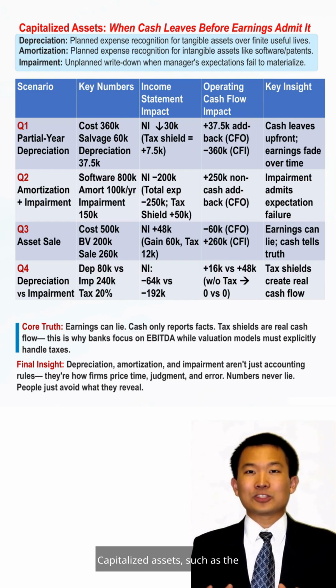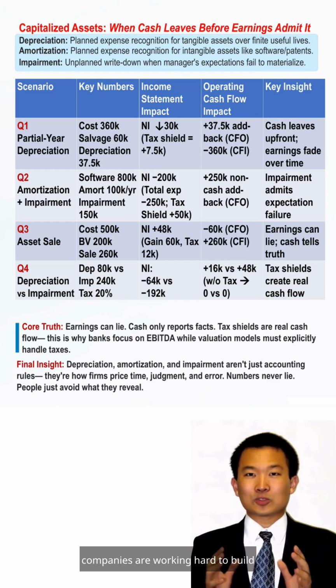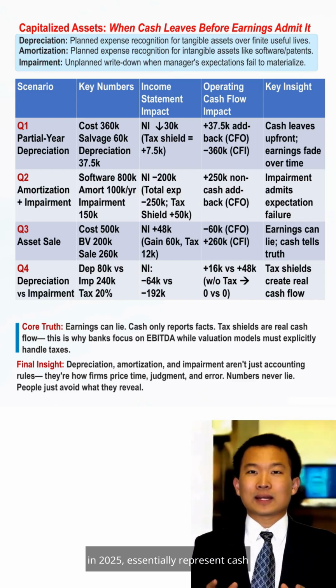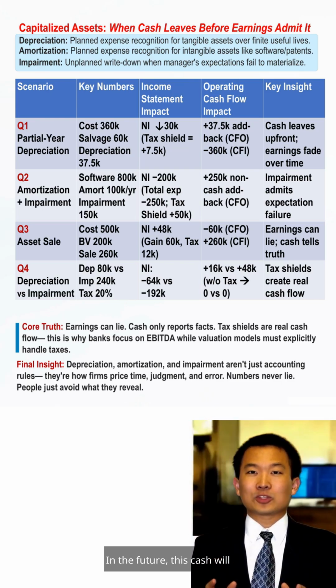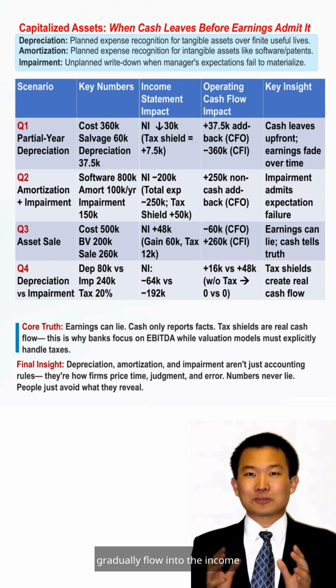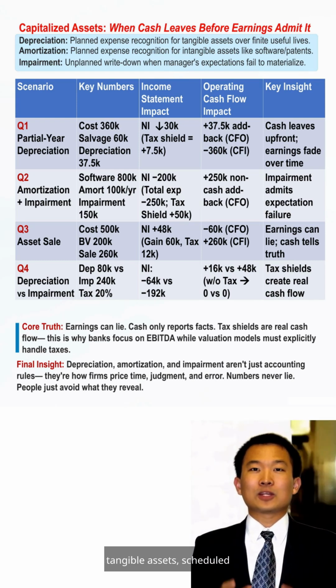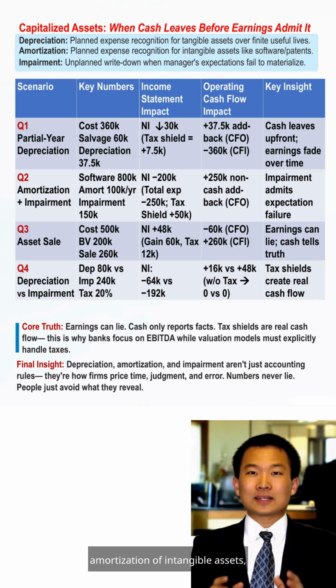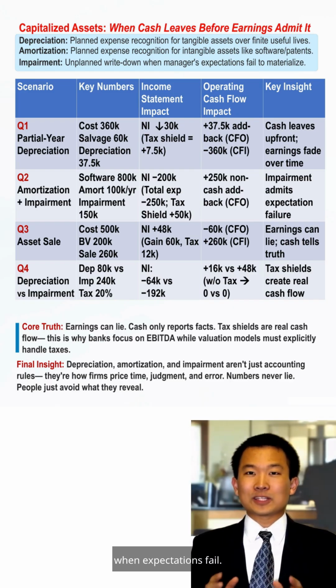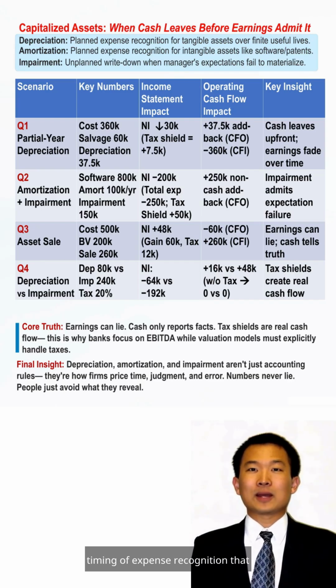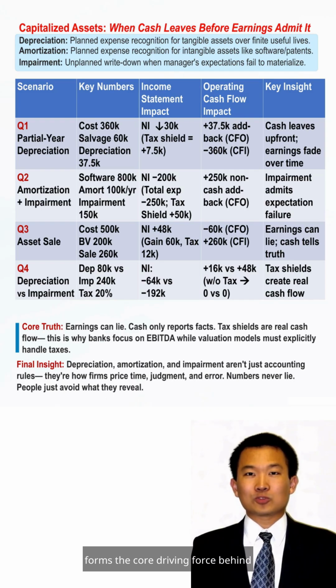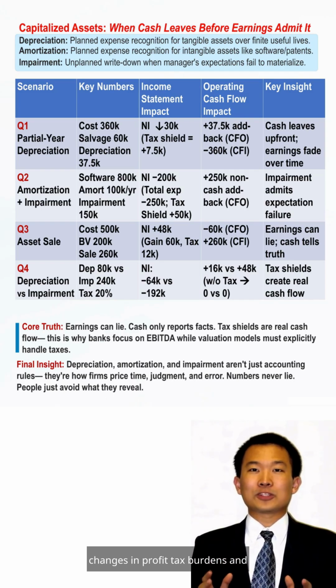Capitalized assets, such as the data centers that major tech companies are working hard to build in 2025, essentially represent cash that has actually flowed out of the company, but is temporarily parked on the balance sheet. In the future, this cash will gradually flow into the income statement through scheduled depreciation of tangible assets, scheduled amortization of intangible assets, and unscheduled impairment losses when expectations fail. It is precisely this gap between the timing of cash outflows and the timing of expense recognition that forms the core driving force behind changes in profit, tax burdens and cash flow.